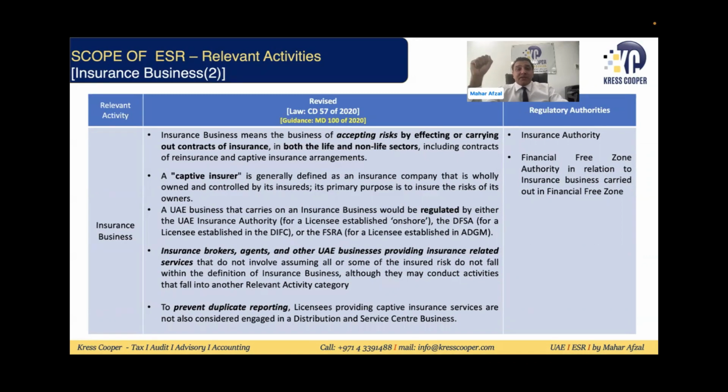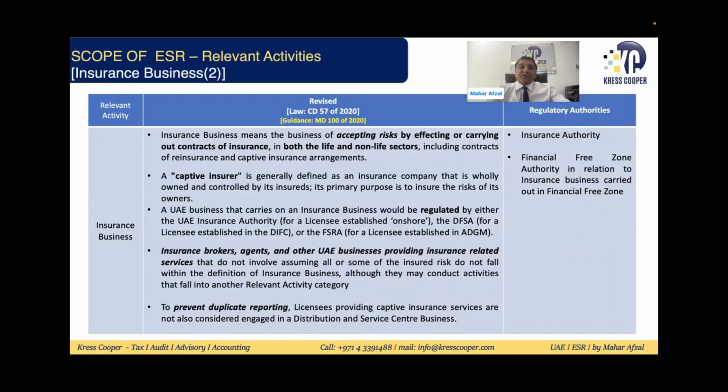The important thing is that brokers, agents, and other businesses providing insurance-related intermediary services, the middlemen, will not be subject to ESR, because they are just providing intermediary services. They are not accepting risk by effecting or carrying out any contract, because whenever the contract is signed, it is between the main insurance company and the ultimate end user and beneficiary. The middleman just helps them sign a contract. So intermediary brokerage houses, agents, and other businesses providing intermediary services will not fall under ESR based upon the insurance activity.